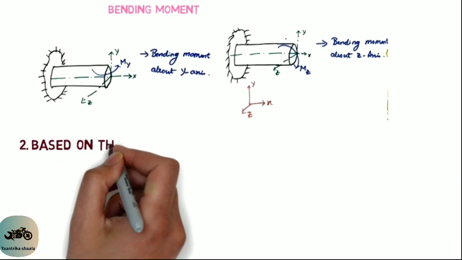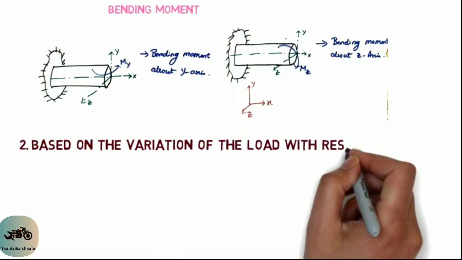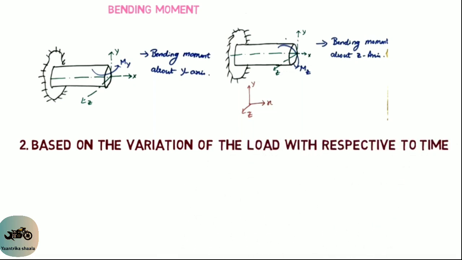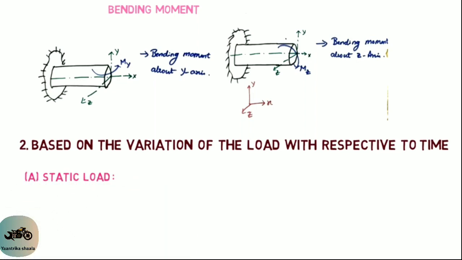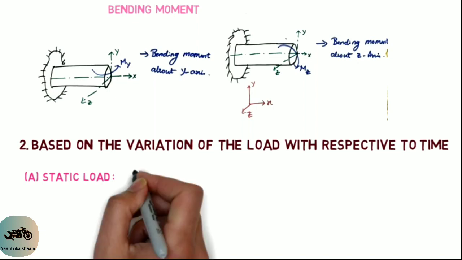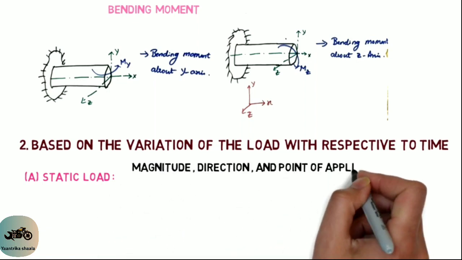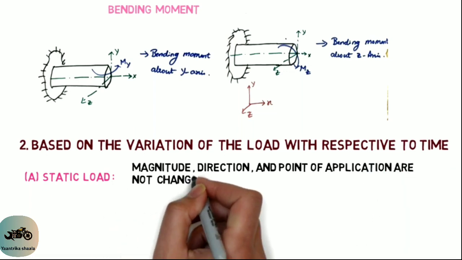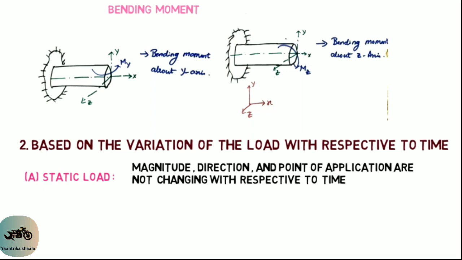And the second classification is based on the variation of loads with respect to time. Again, on this classification, the loads are divided into 2 types. One is static load. For example, I am considering one body. On that, I am applying some load of some magnitude in some direction. If the magnitude, direction and the point of application of the load is not changing with respect to time, then the type of load is called static load.